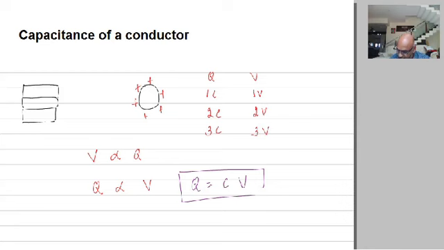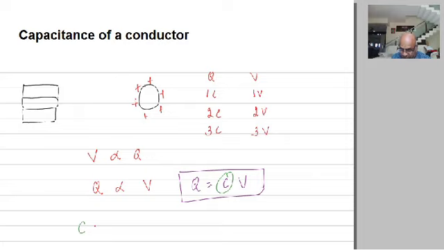So this is the equation we get, and see that this C is a constant of proportionality, and the name given to that constant of proportionality is the capacitance of a conductor.